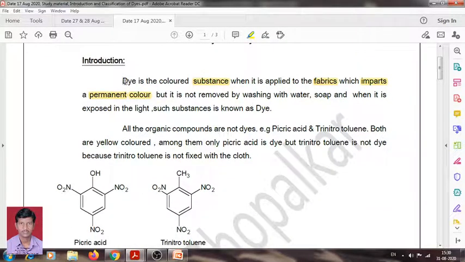Now in the introductory part, before going to start, we should know about dye. What is dye?